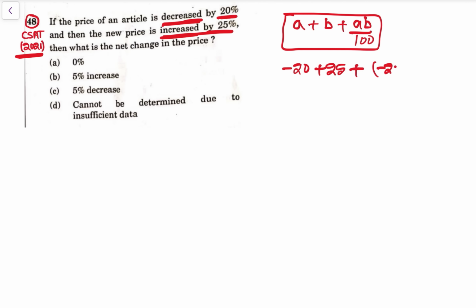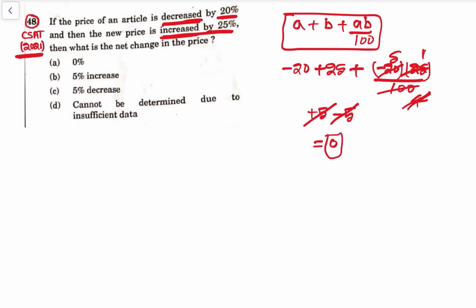a is minus 20 and b is 25 upon 100, so this is plus 5, 25 minus 20, so plus 5, so it is 1s are and it is 4s are and it is 4s are, it is 5s are, so into minus, so it is minus 5, so minus 5 minus 5, that is 0. So the what is the net change in the price, net change in the price is 0%. So this is with the successive method.